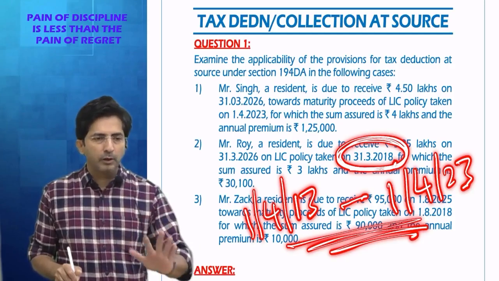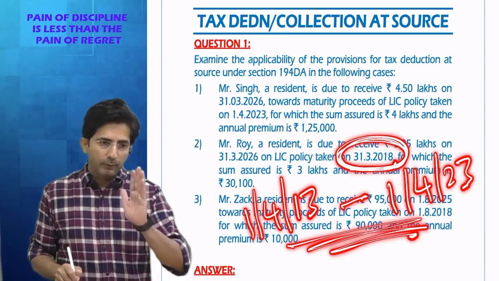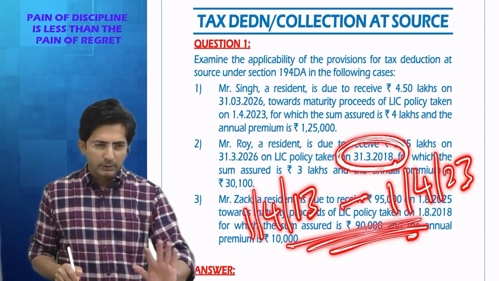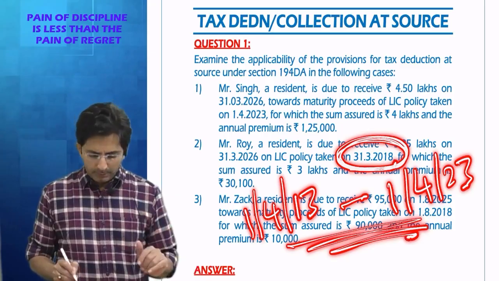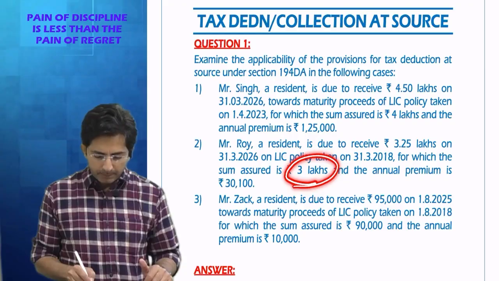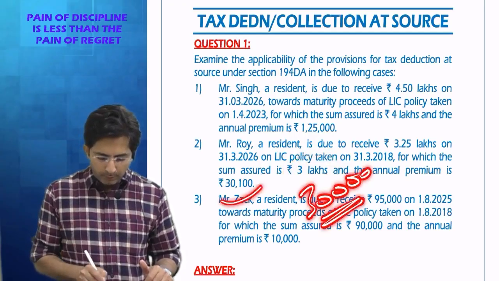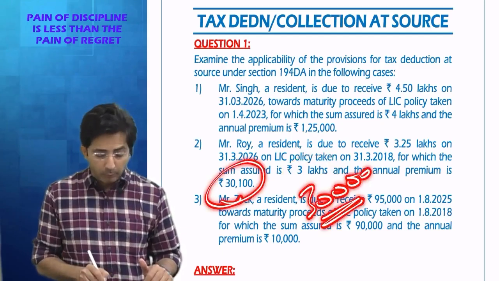Here the rule of 5 lakhs will not apply because the policy is not on or after 1/4/23, na? So here you will simply check 10% of sum assured. So what is 10% of sum assured? Sum assured is 3 lakhs. 10% comes to 30,000. And compared to 30,000, your annual premium is 30,100.